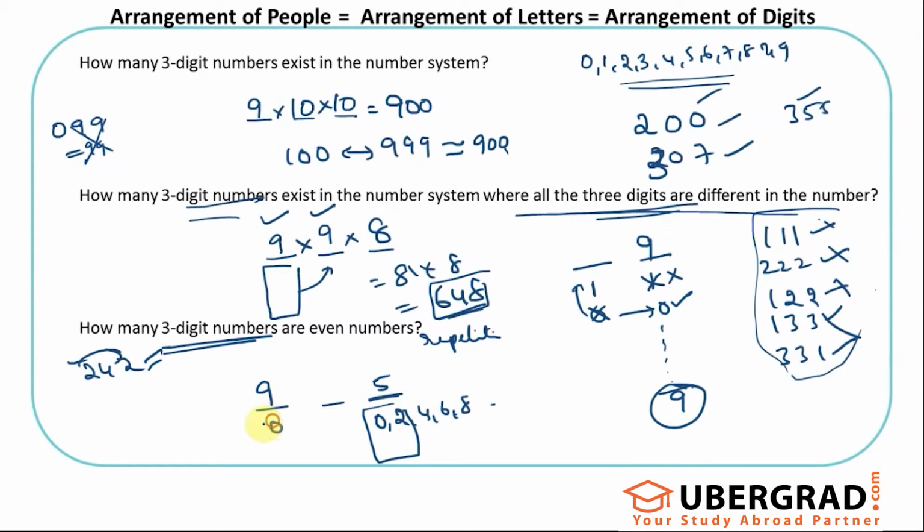I cannot use 0 here. So leaving that, I can use any one of the others. And then what am I left with? I can put any 10 here. So it's 9 into 10 into 5 is the answer. That is 450 even numbers. Which is easy, right? 900 is the total number of 3-digit numbers. Half of them have to be even, the other half will be odd. That's what it is.